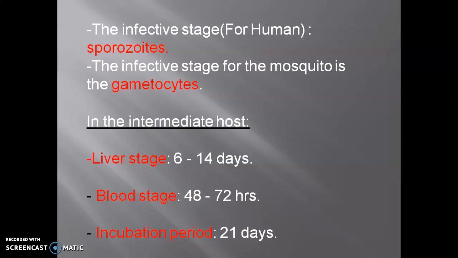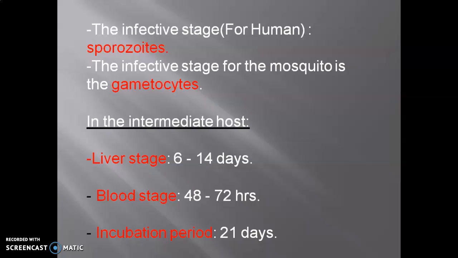In the intermediate host, that is the human being, at first infection, when it enters the bloodstream with the bite of the mosquito, it infects the liver. 6 to 14 days are required for asexual reproduction in the liver. Then comes the blood stage, that is the erythrocytic stage, of near about 48 to 72 hours.